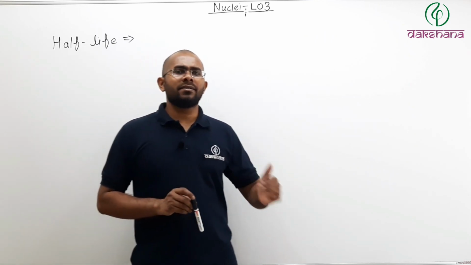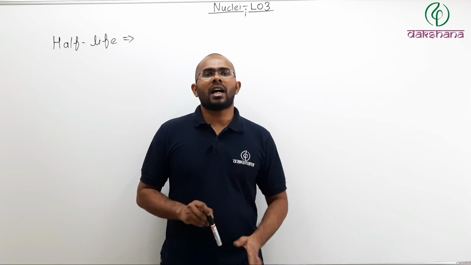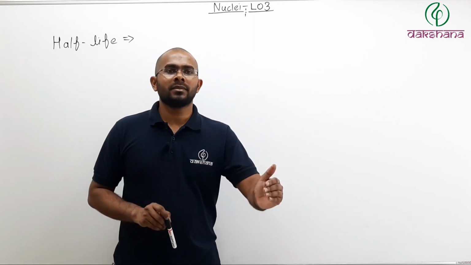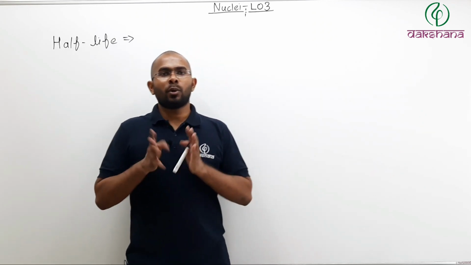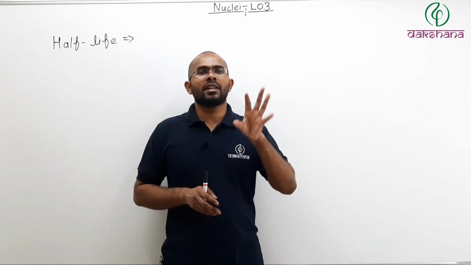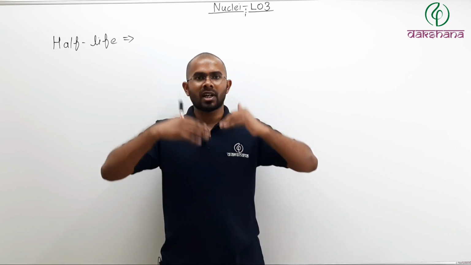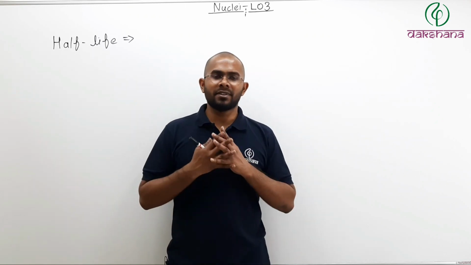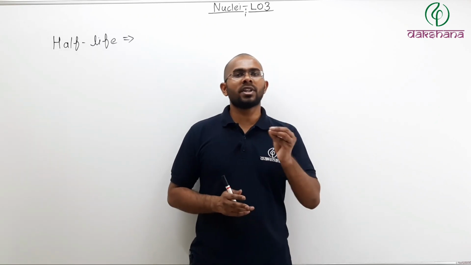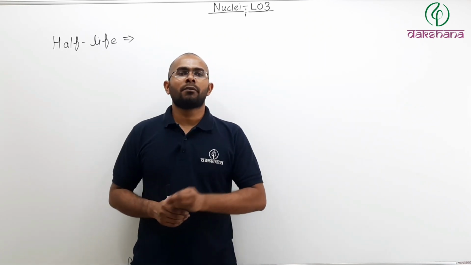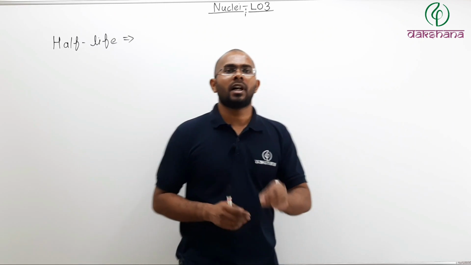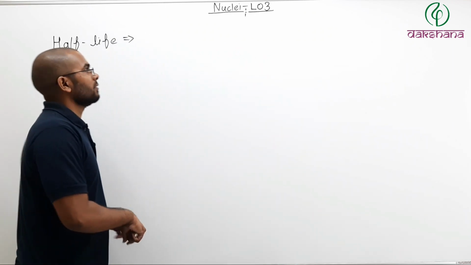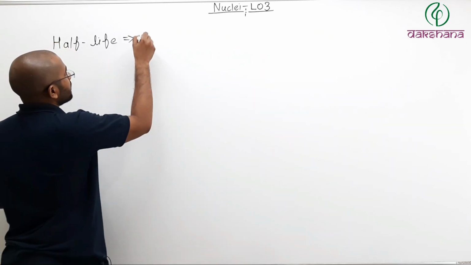Then half-life is simply after how much time your sample will be 500 nuclei, meaning the total number of nuclei in your given sample becomes half.